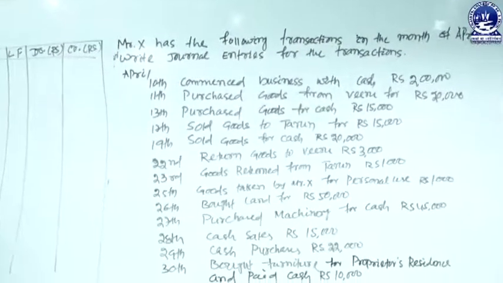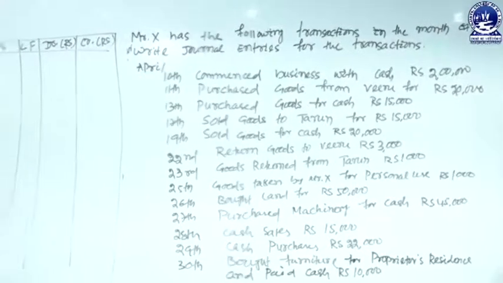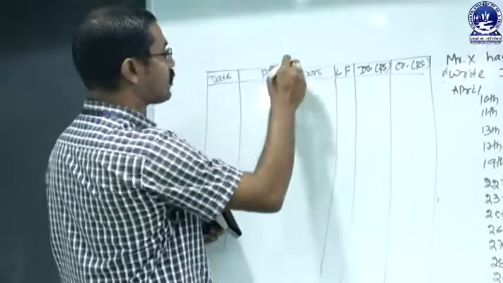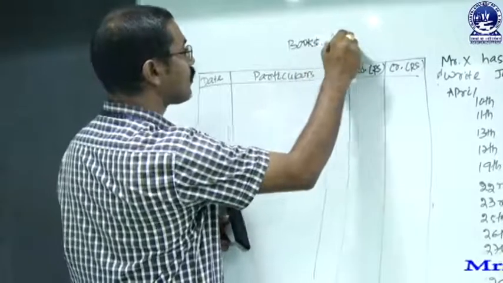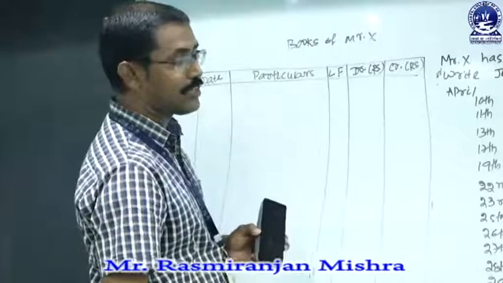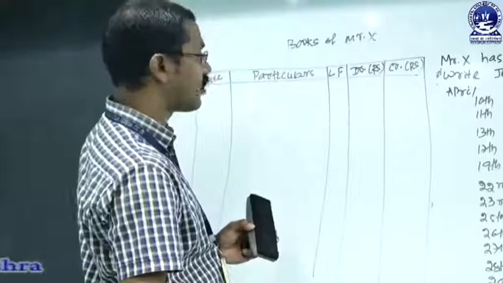So the owner is Mr. X. So at the time of preparing the journal entry, we have to mention on the top of the format of a journal, books of Mr. X. Then the transactions have been carried out in the month of April. We have to mention them one by one.